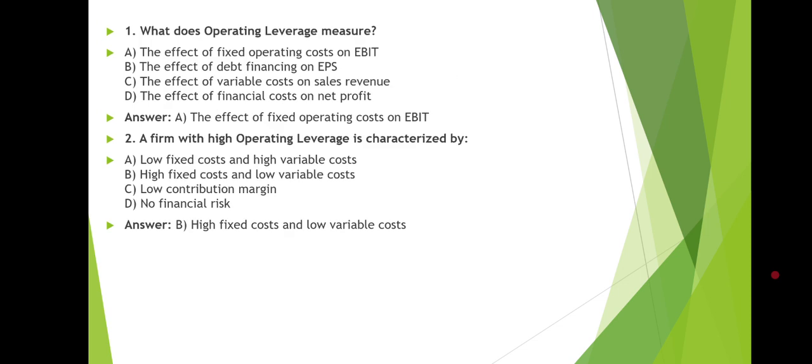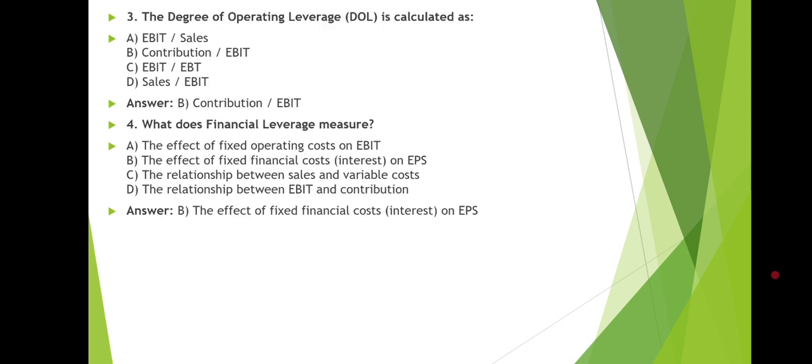Next question we have, what does operating leverage measure? The effect of fixed operating cost on EBIT. Next question we have, a firm with high operating leverage is characterized by, the right answer is B, high fixed cost and low variable cost. Next question we have, the degree of operating leverage is calculated as the contribution divided by the EBIT.